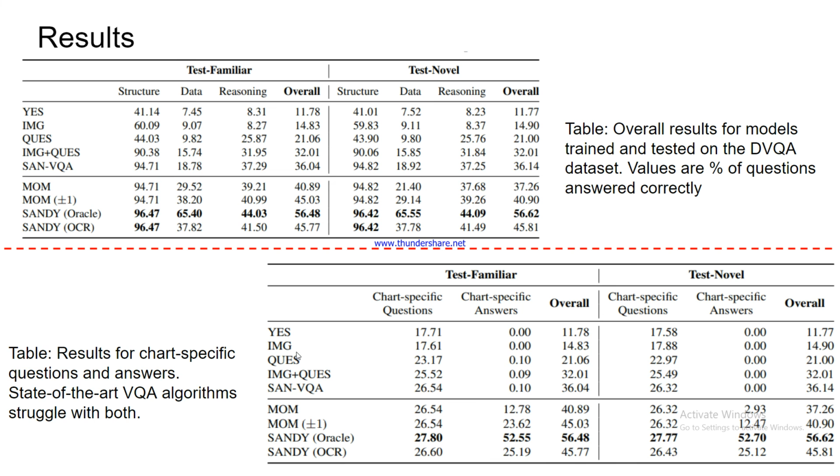Also, for chart-specific word questions and answers, state-of-the-art algorithms struggle with both. So if we have chart-specific questions and chart-specific answers, the overall performance is also very low here. And for test novel our overall performance is also lower, somewhat similar to that.